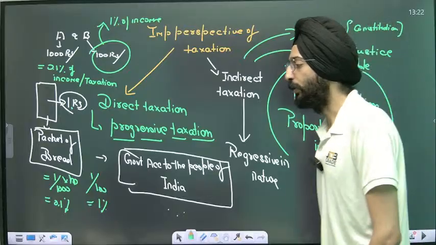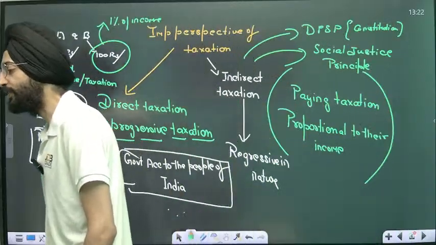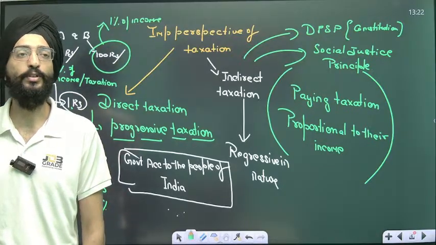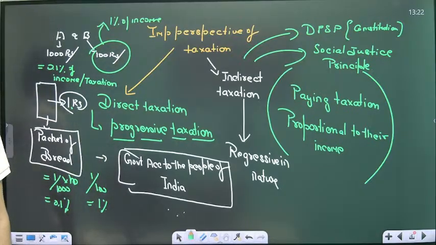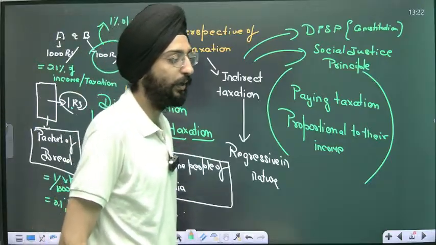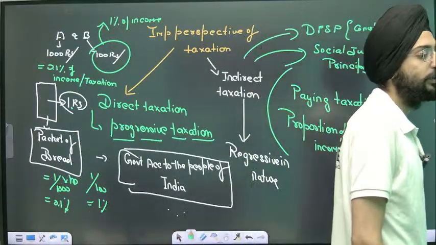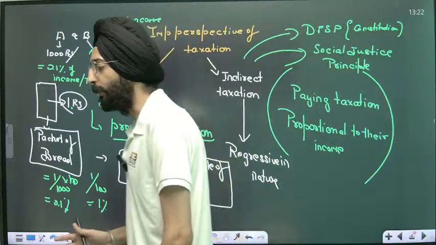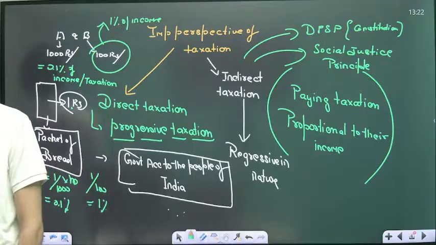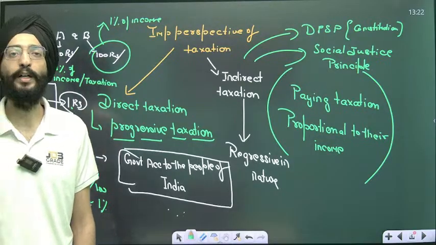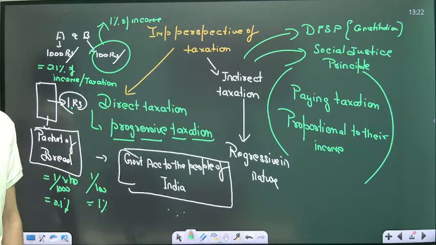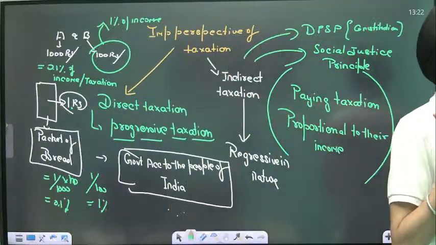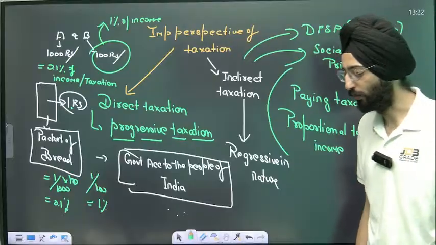Whenever you say direct taxation is progressive in nature, it's progressive because it equals what we call social justice. A person who is earning more will pay more tax. For example, if Shah Rukh Khan and Akshay Kumar, or the Ambanis or Adanis, are paying more taxes, it's directly proportional to the income they are earning, and that's good for the economy, because they are getting a chance to earn more money. That's why it's their moral and financial responsibility to pay taxes to the government, so it can do welfare for those who are at the bottom of the pyramid.